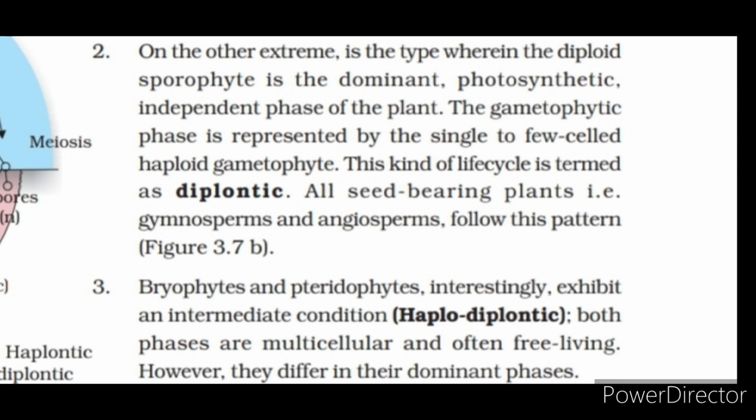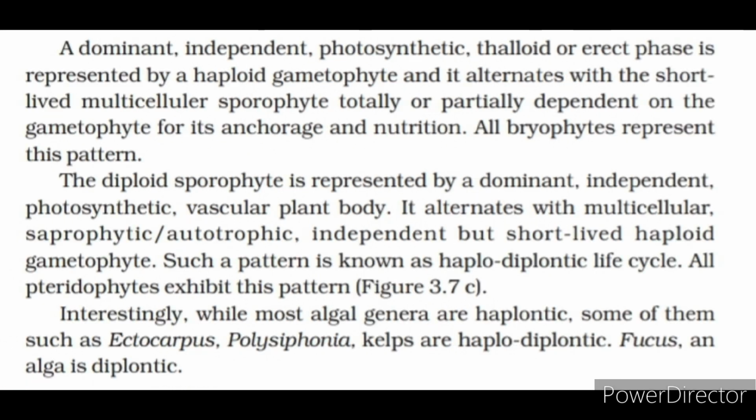3. Bryophytes and pteridophytes, interestingly, exhibit an intermediate condition, haplodiplontic. Both phases are multicellular and often free-living. However, they differ in their dominant phases. A dominant, independent, photosynthetic, thalloid or erect phase is represented by a haploid gametophyte and it alternates with the short-lived multicellular sporophyte totally or partially dependent on the gametophyte for its anchorage and nutrition. All bryophytes represent this pattern.